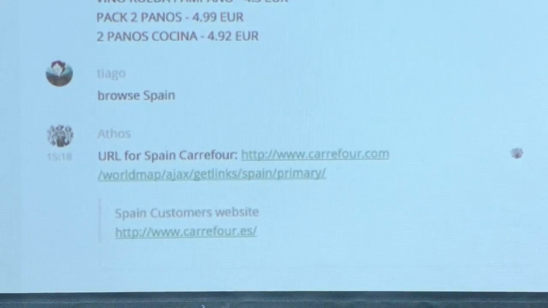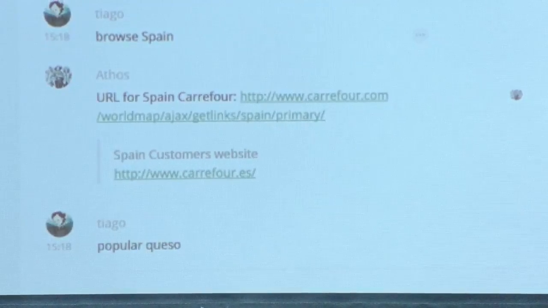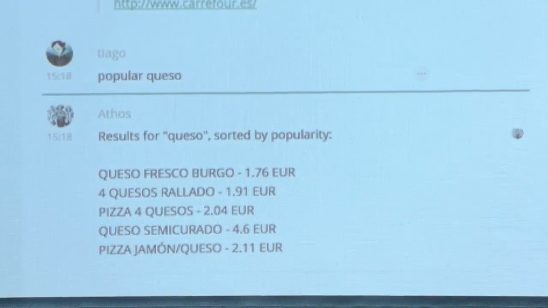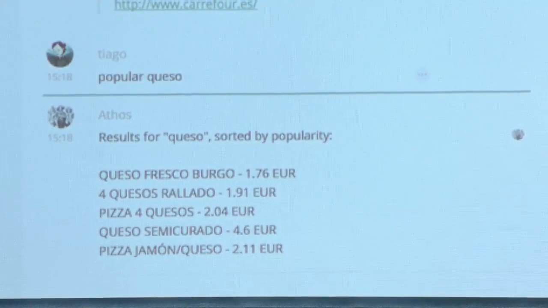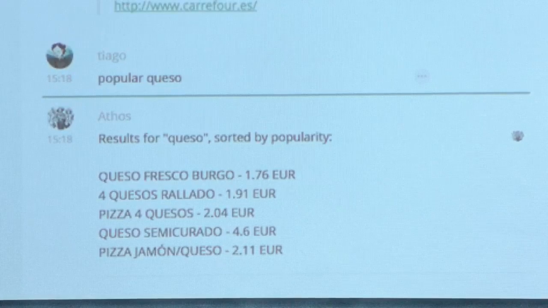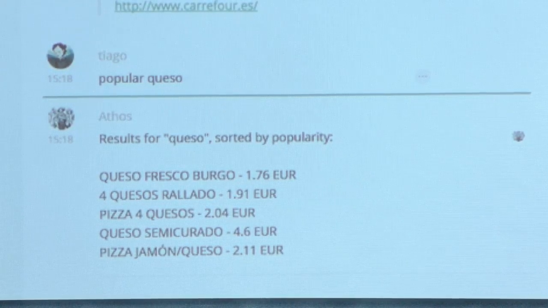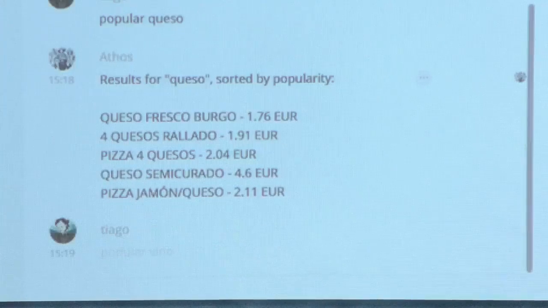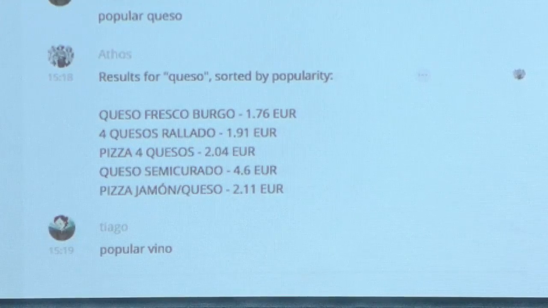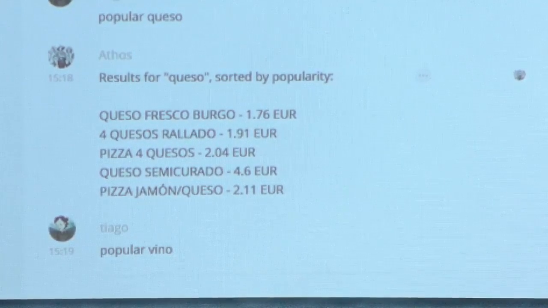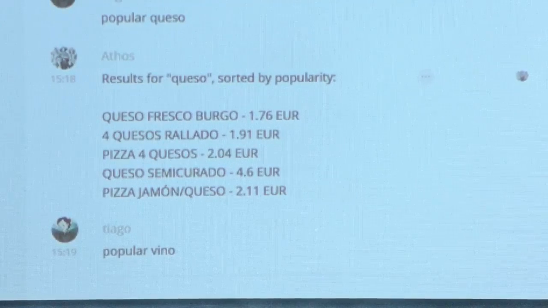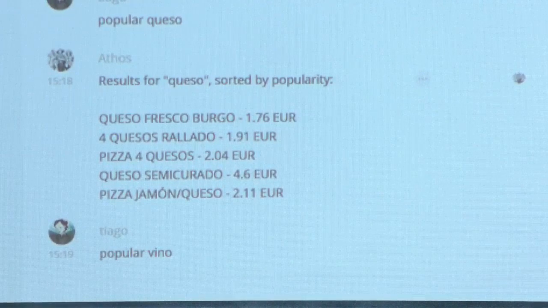And we can also search for popularity. So we took all the data, we analyzed the frequency of each purchase, and in this case, the most purchased cheese is this one. We can also search for popular wine, for instance, and we get another list, which is usually populated by the lowest priced ones, as we noticed. It's taking a while because people in Spain apparently buy a lot of wine.